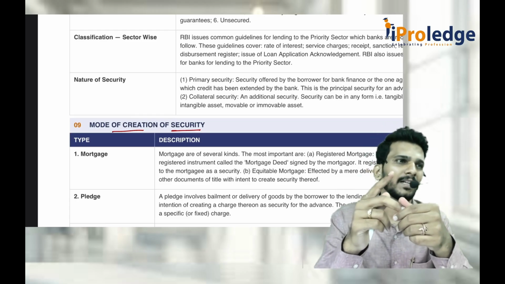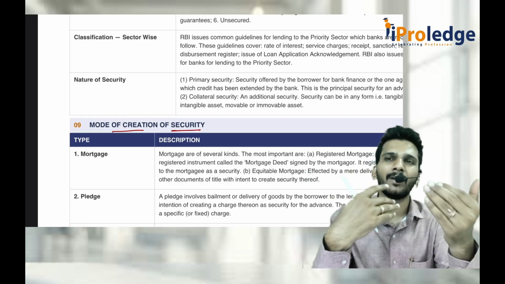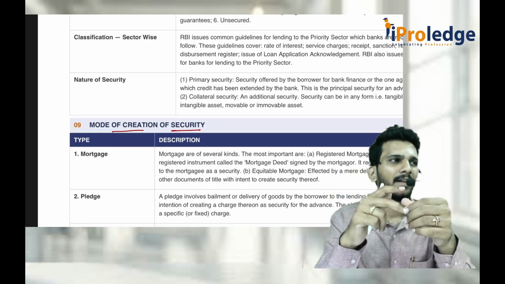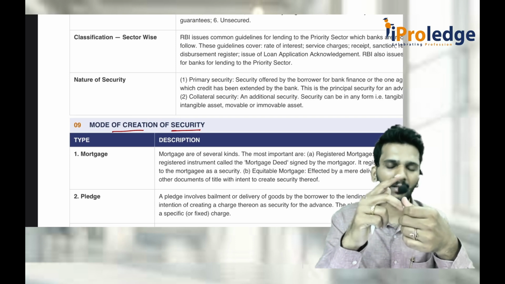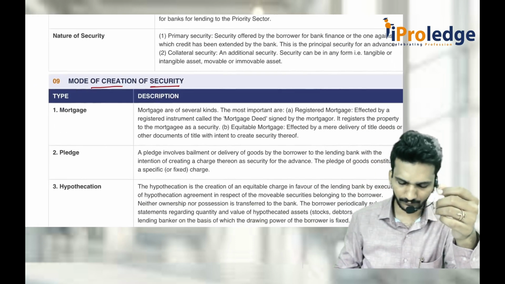Then set off. What is set off? Mutual payables and receivables are set off by the bank. And assignment. What is assignment? Assigning the security to some third party or the other category.